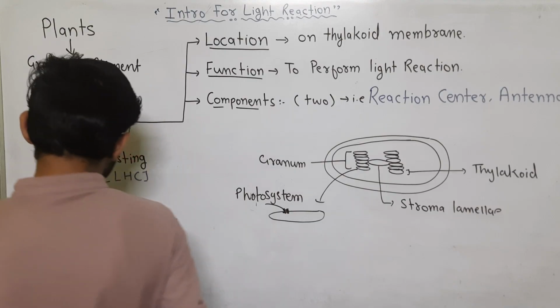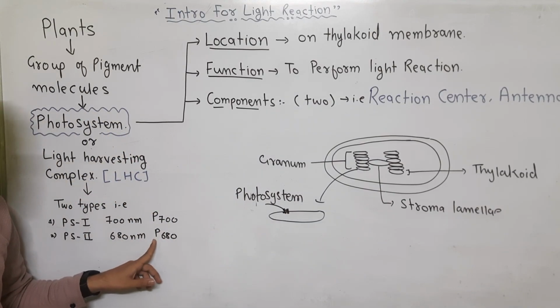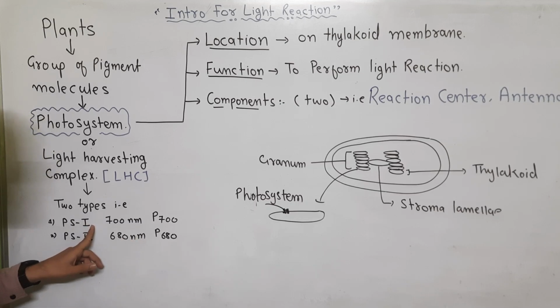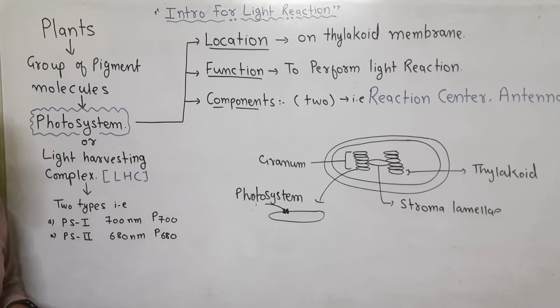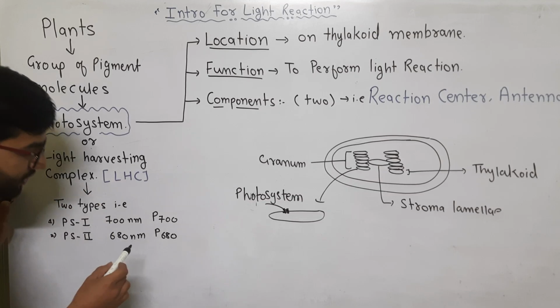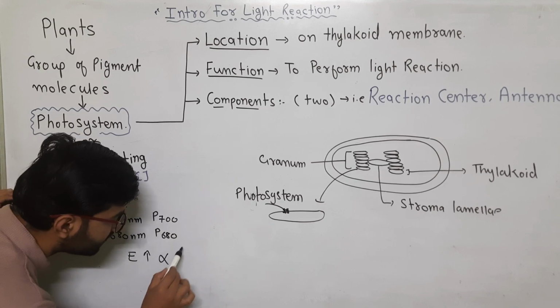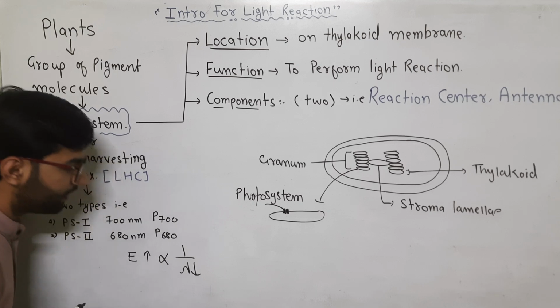So photosystem second has an absorption peak at 680 nanometer wavelength of sunlight, so photosystem second works earlier than photosystem first. When light falls on the plant, it has high energy. The relation between energy and wavelength is inversely proportional, so when the energy is high, the wavelength should be lower.